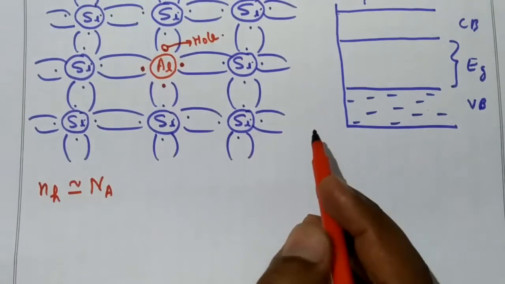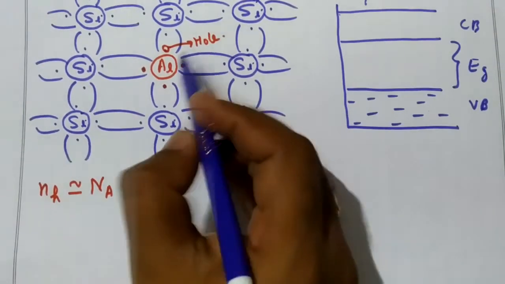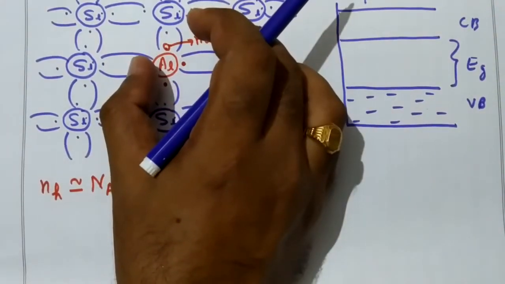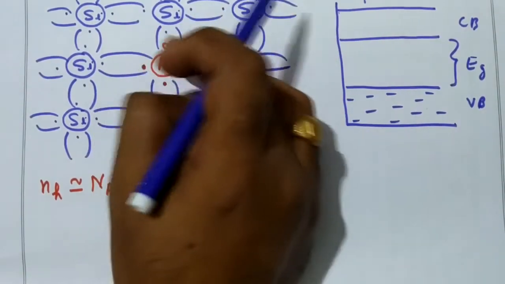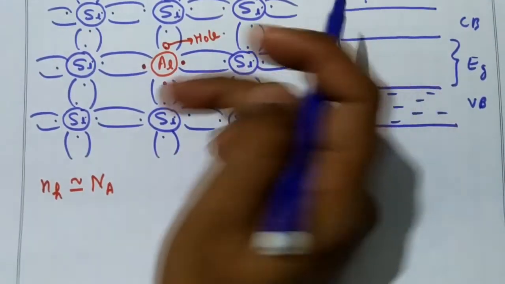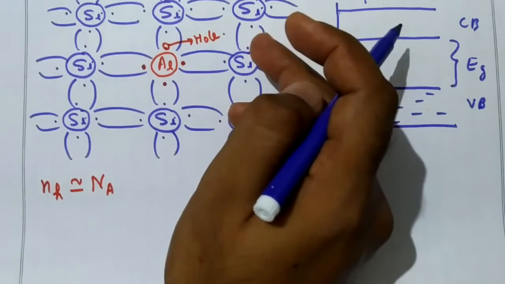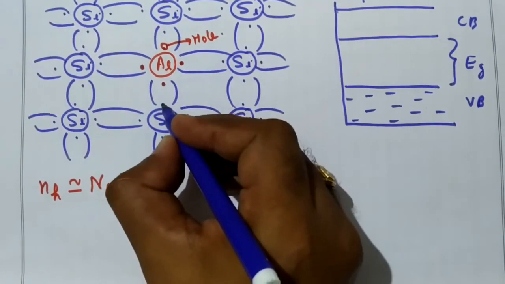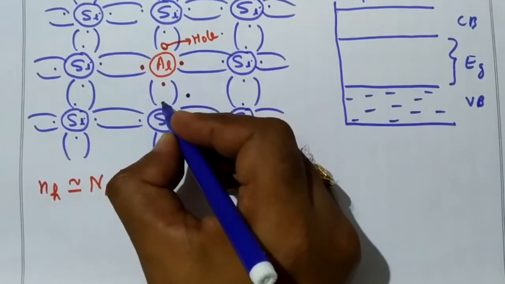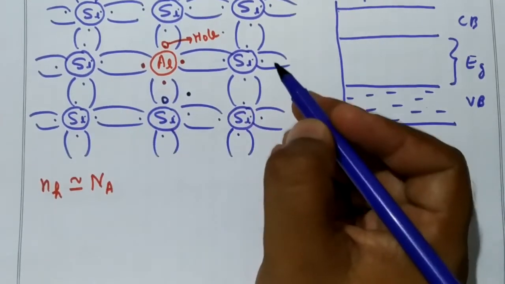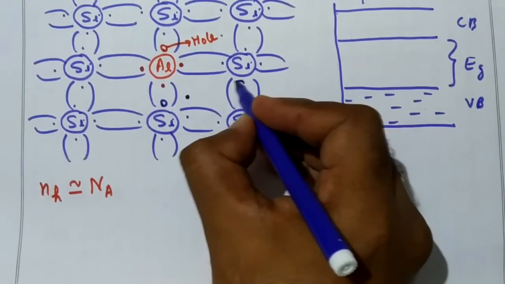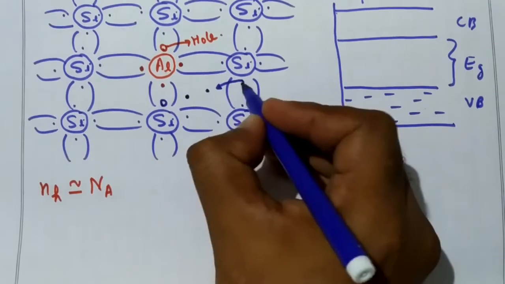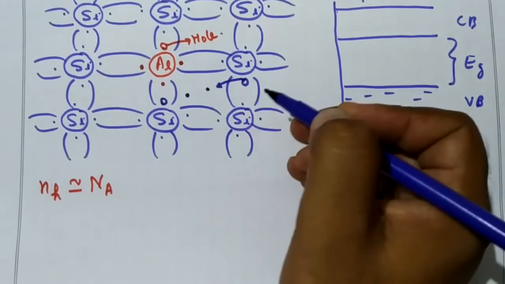Again, why almost equal? Because even if you don't have a trivalent impurity, in an intrinsic semiconductor, because of temperature there will be holes and electrons. This electron comes out here, creating a hole here. Similarly, this electron comes out here, creating a hole.